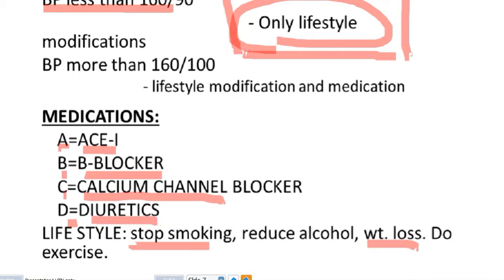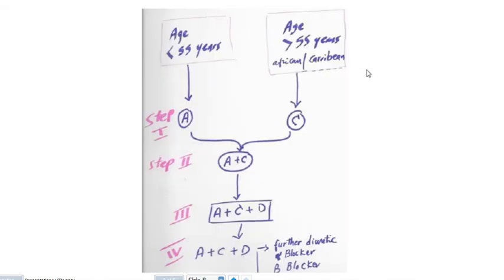And now we have this approach, guideline to choose your medication. So for patient less than 50 years age, we start with A, angiotensin converting enzyme group, and we check patient after that.